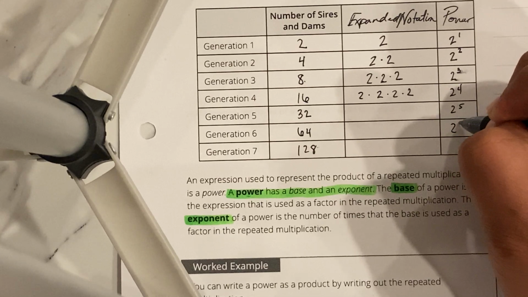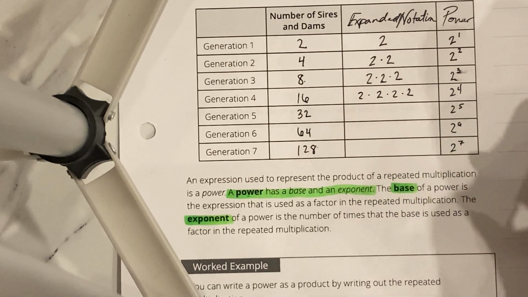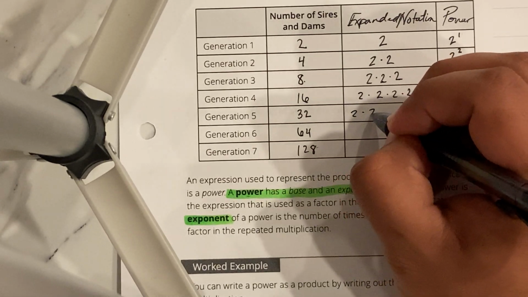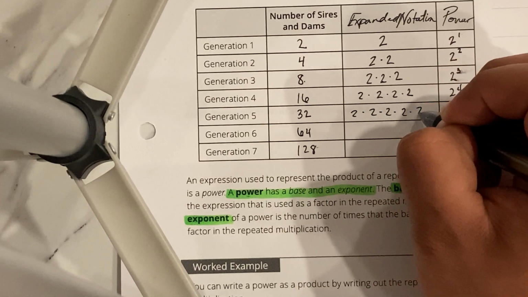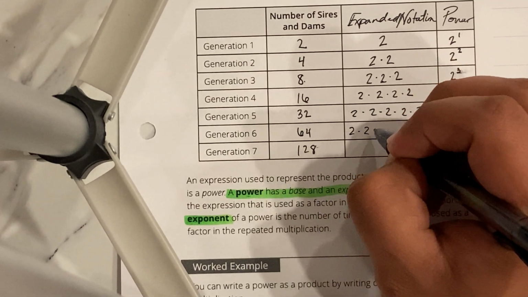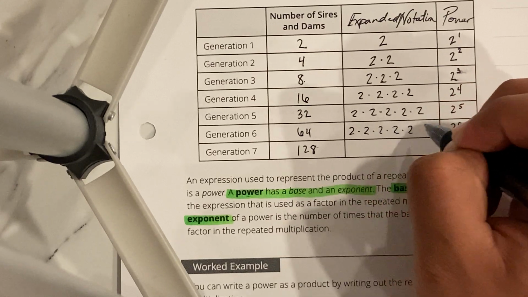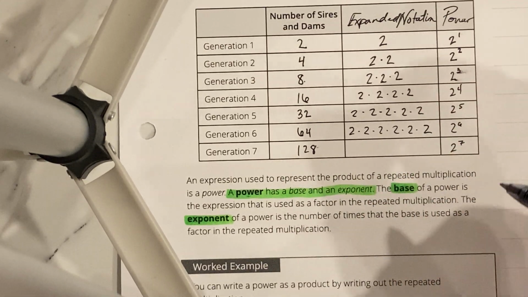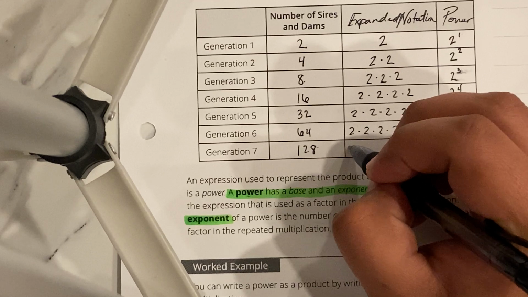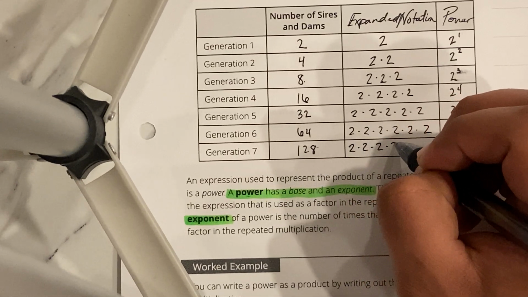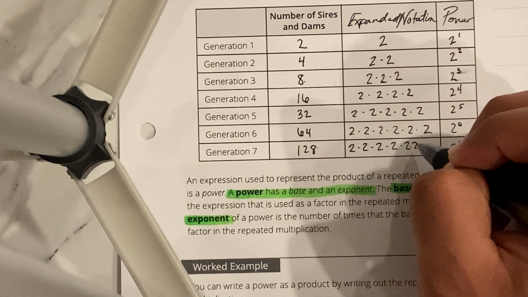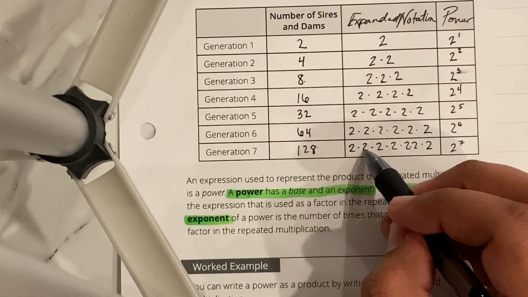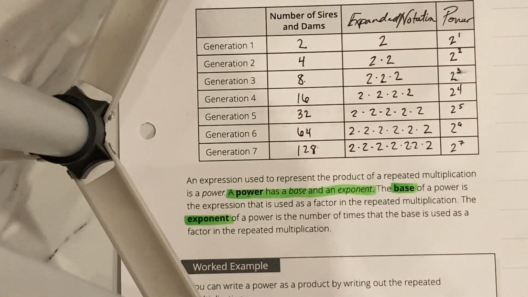2 to the 5th, 2 to the 6th, and 2 to the 7th. 2 times 2 times 2 times 2 times 2, that's five 2's. Sorry for my ugly 2s. And the last one, 2 times 2 times 2 times 2 times 2 times 2 times 2, I think. 1, 2, 3, 4, 5, 6, 7. Beautiful. And that should give me that correct number.